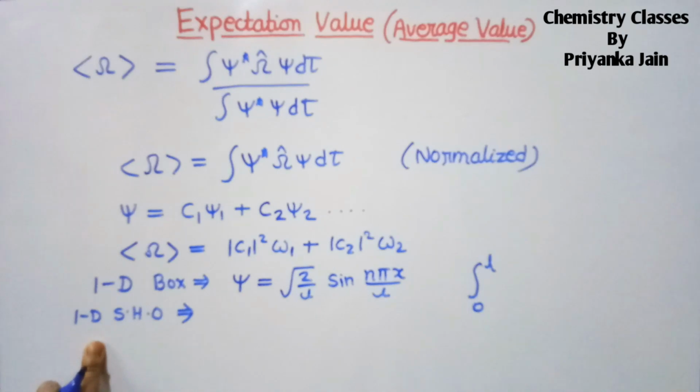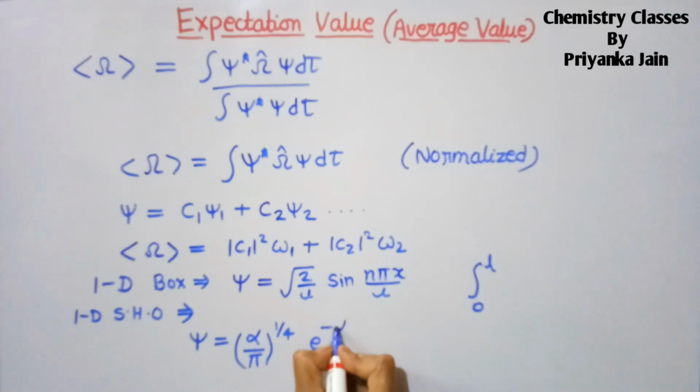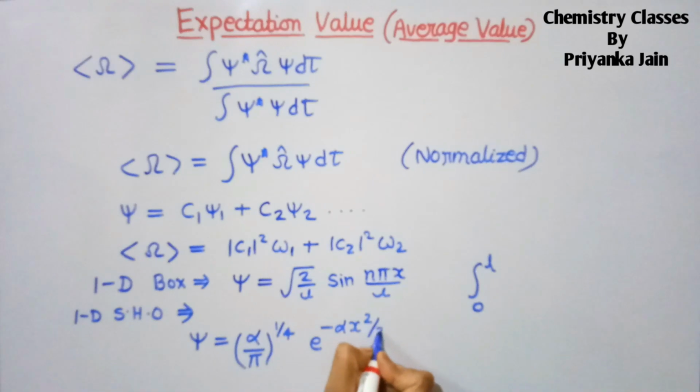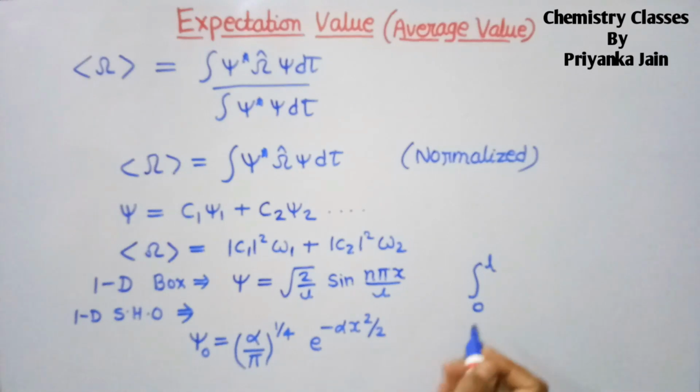And for the 1D SHO case, the wave function is given by alpha upon pi to the power 1 by 4, exponent of minus alpha x square upon 2. This is for the ground state. I will make another video on the simple harmonic oscillator, but here you should know that for the ground state this is the wave function and you should remember this. And here the limits will be from minus infinity to plus infinity.